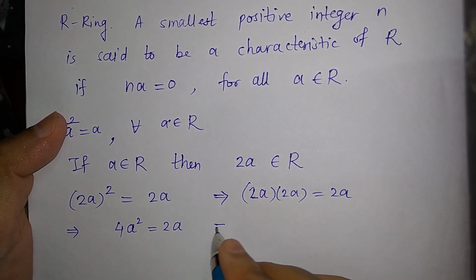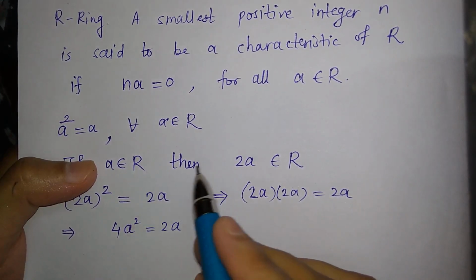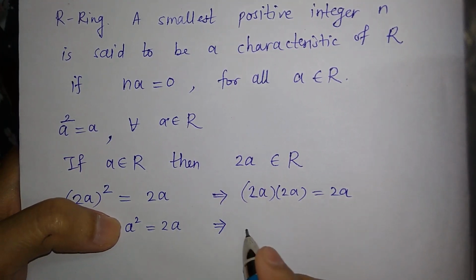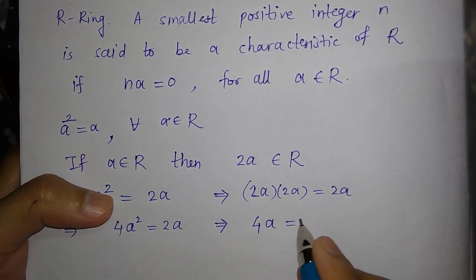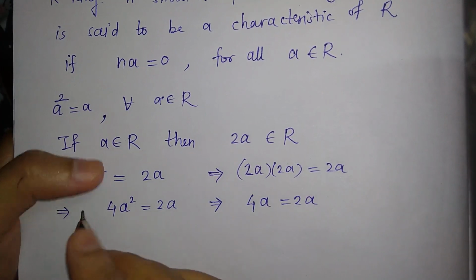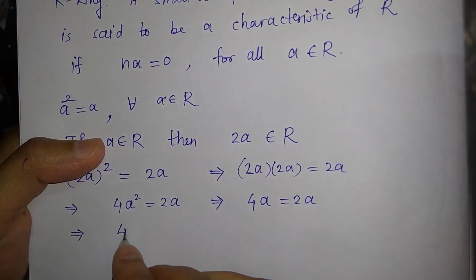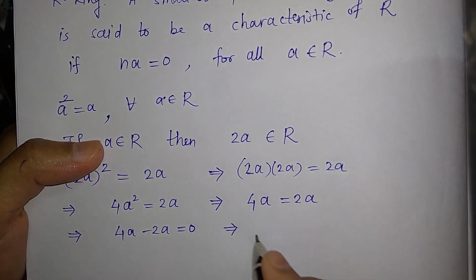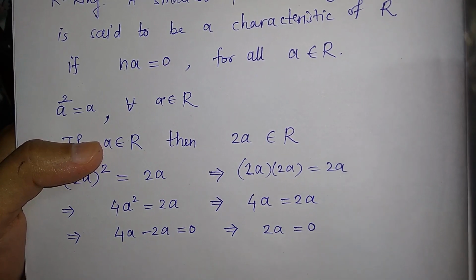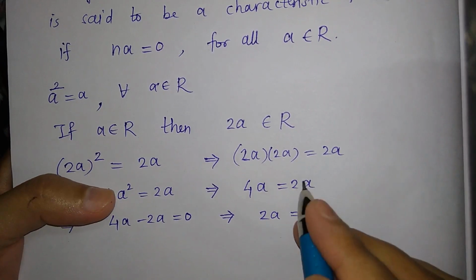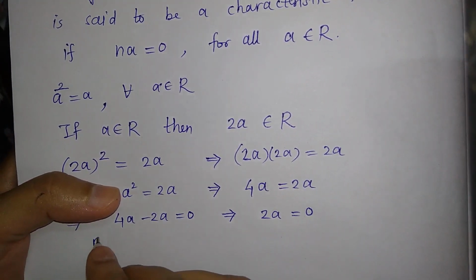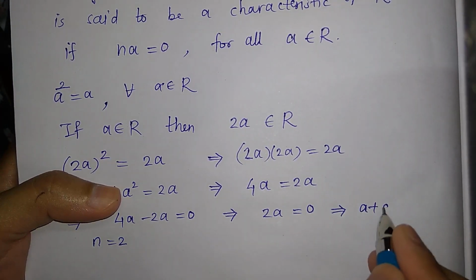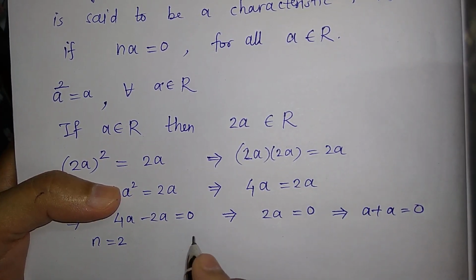Okay. But now we know that a square is equal to a. So replace this a square by a. So this gives us 4a is equal to 2a. Right. So 4a minus 2a is equal to 0. So this gives us 2a is equal to 0. Now just note that when you take n equal to 2, the meaning is a plus a is equal to 0, right?